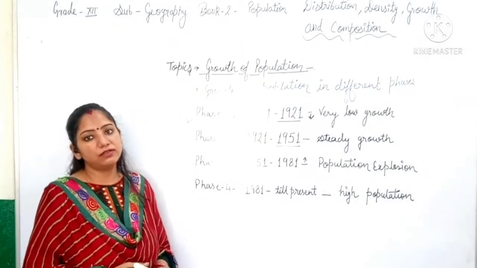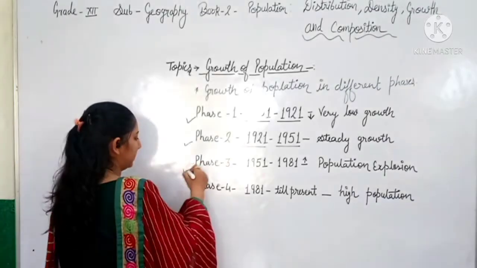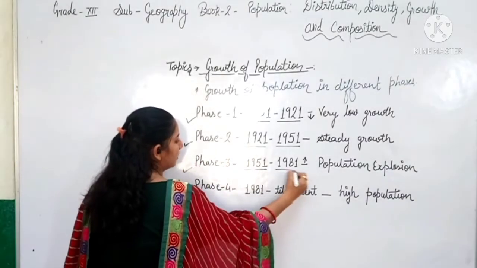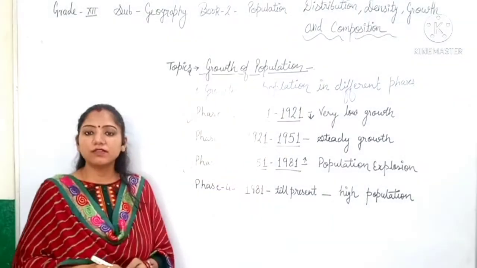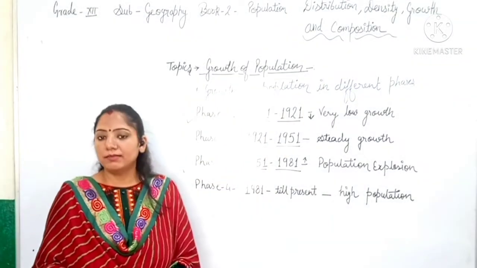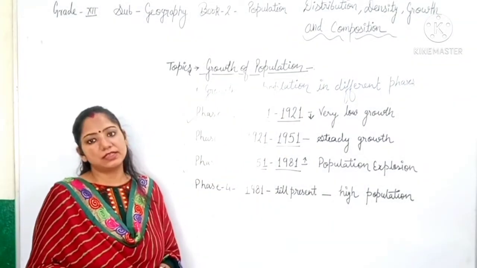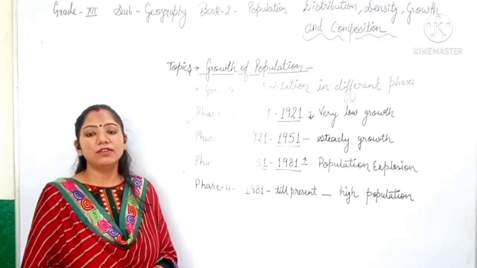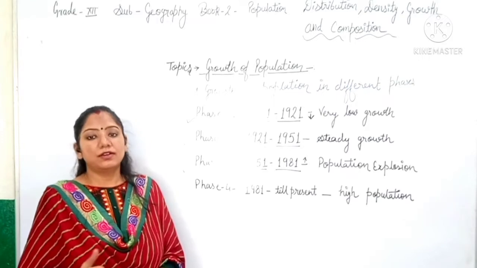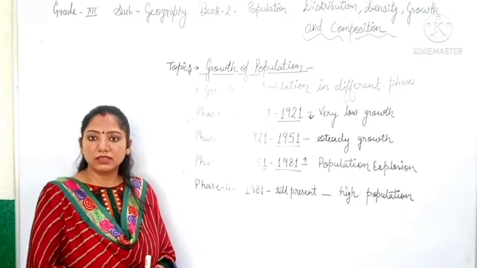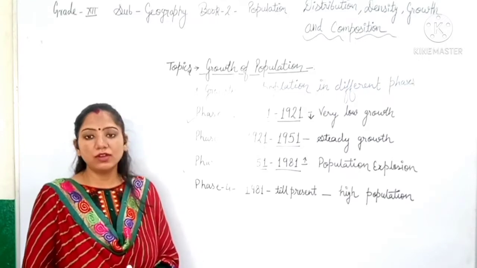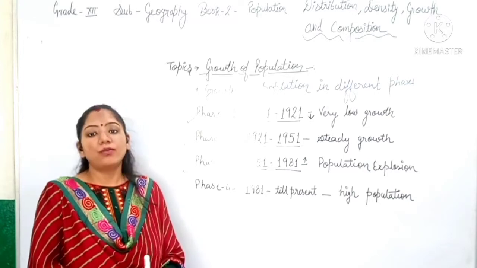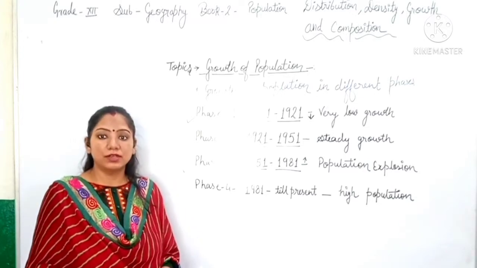Then in phase 3, from 1951 to 1981, the country was independent and many medical facilities and many schemes were there from the government side, in which the infant death rate was very low during that time. So it was a time of population explosion.